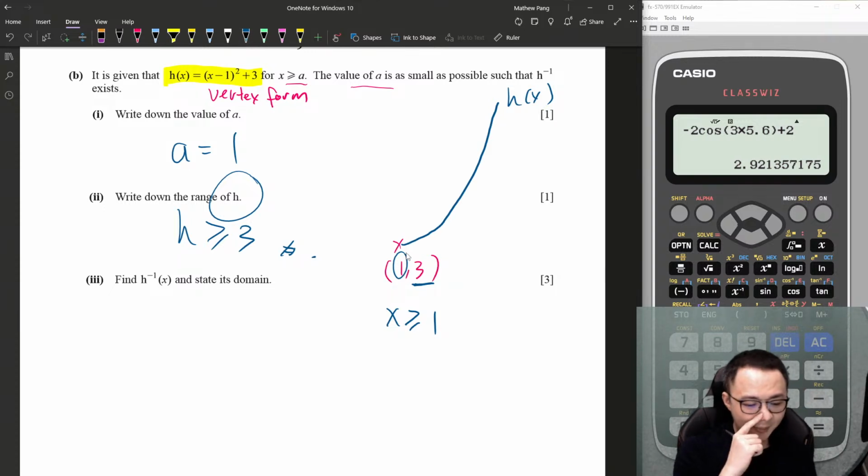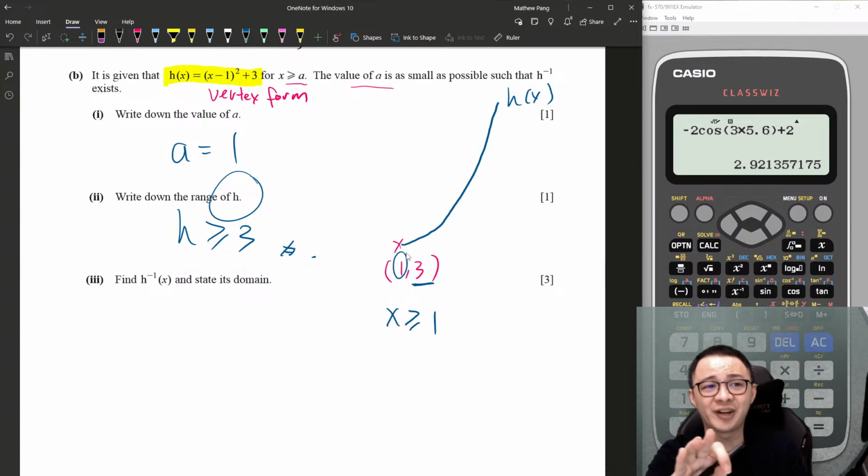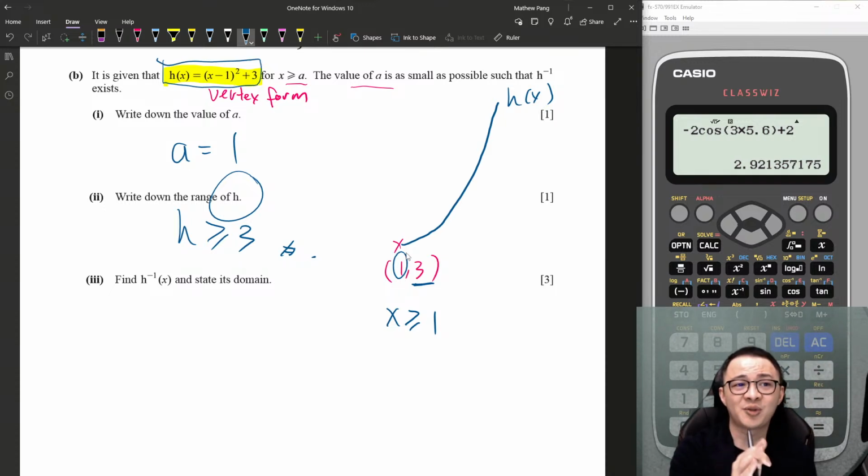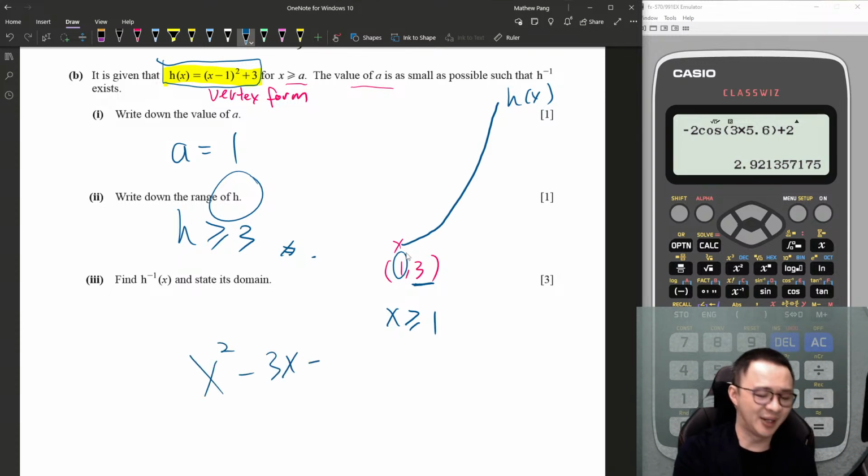Okay. Last but not least, to find the h inverse. To find the inverse function for any quadratic equation, you must do completing the square to make it into vertex form, then only you do the inverse from there. But in this case you are lucky because they already give you the vertex form, so you no need to do complete square yourself. Imagine today you have x squared minus 3x plus 5, let's say this is h(x).